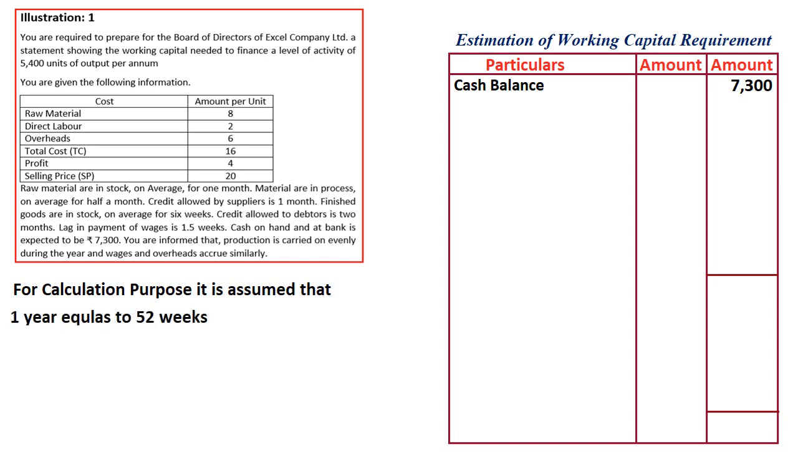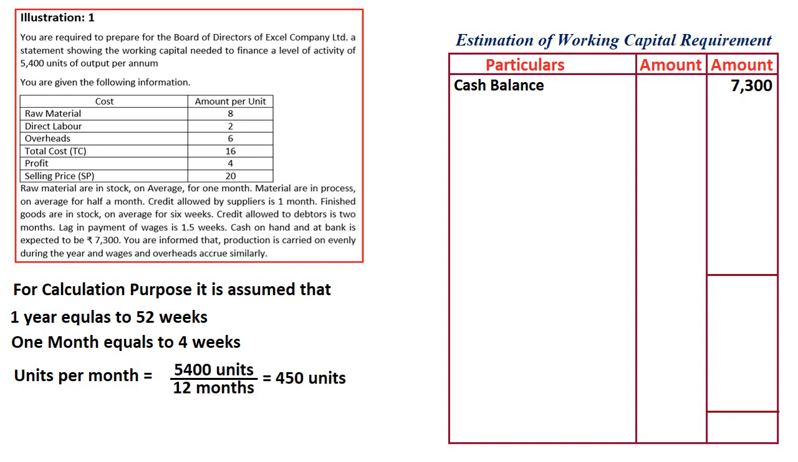We are making the first assumption that 1 year is equal to 52 weeks for the calculation purpose, and 1 month equals 4 weeks, right? So these are the basic assumptions we made regarding time. 1 year is equal to 52 weeks, 1 month is equal to 4 weeks, whereas units per month: 5400 units we are producing in a whole year, as the question says, evenly throughout the year. So 5400 units divided by 12 months is equal to 450 units we are producing in 1 month, right? So these are the basic assumptions that we need to make.